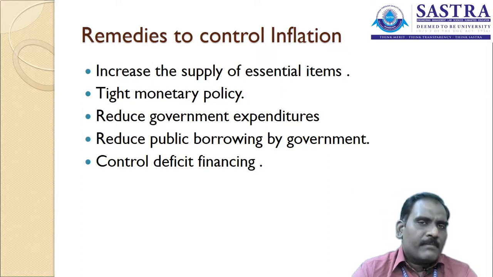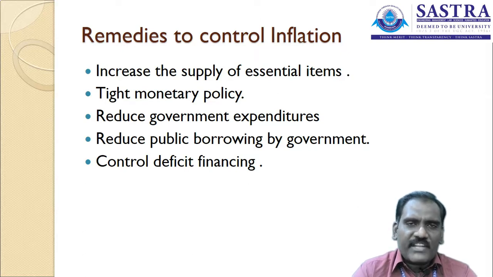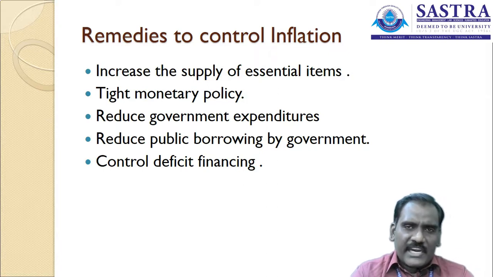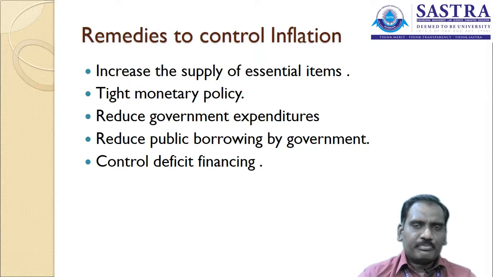Wherever the government is spending on welfare measures, apart from the essential things, it needs to control its expenditure. If government expenditure is reduced, inflation also comes under control. When government spending is more, the government creates demand for particular products. Automatically the price of the products increases in the market. So inflation may happen in this situation.